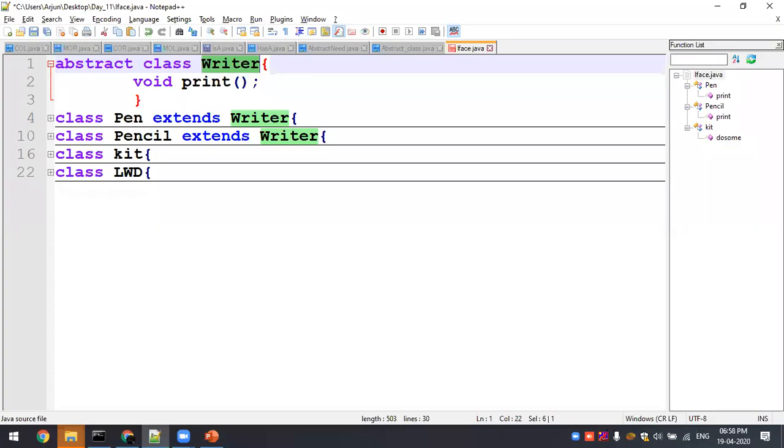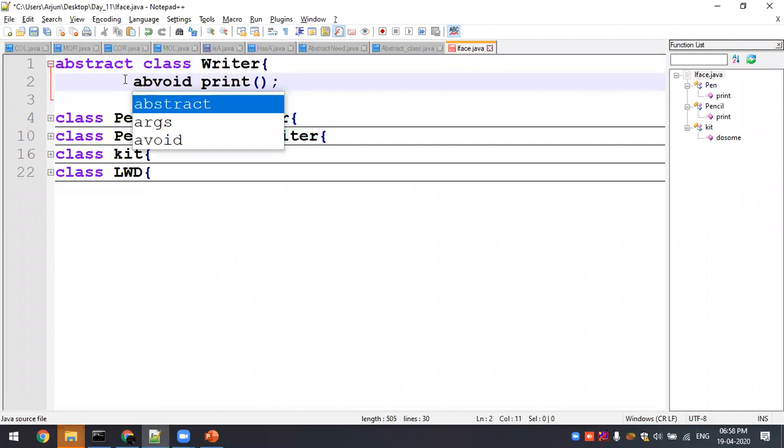Okay, so all of you note down this. An abstract class is defined with the help of the keyword abstract, and this is not supposed to have any definition. This abstract class should have an abstract method.